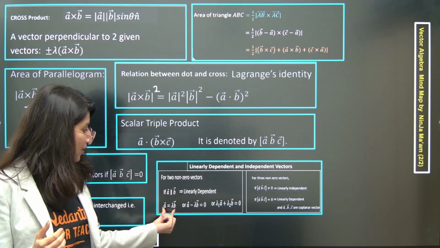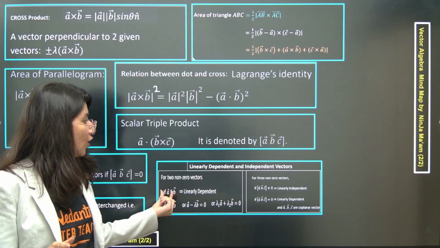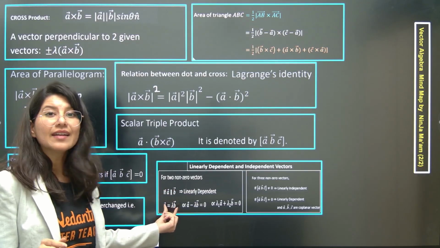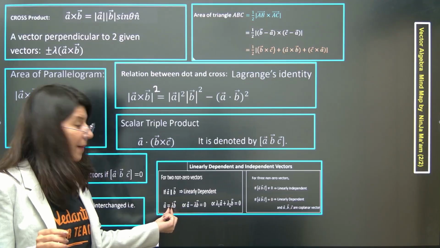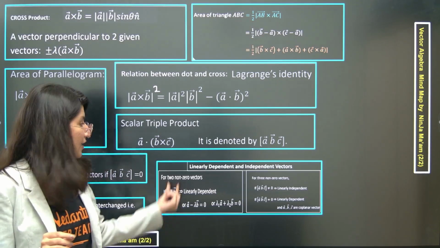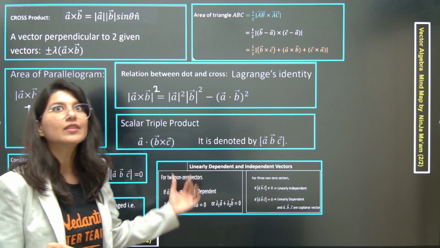That means A is equal to lambda B, just like that. And if they are not linearly dependent, that lambda will become 0. If lambda is coming out as 0, that means these two are not parallel. So linearly dependent when they both are parallel, linearly independent when both are not parallel.